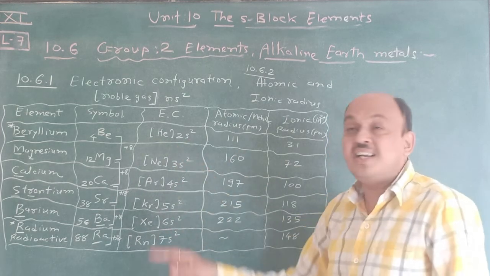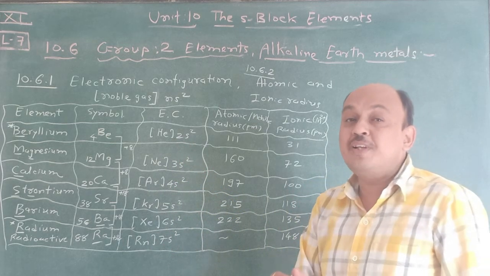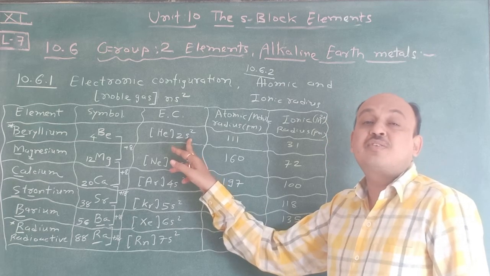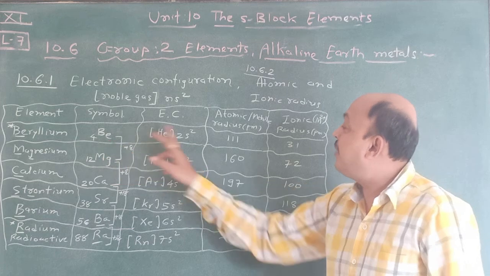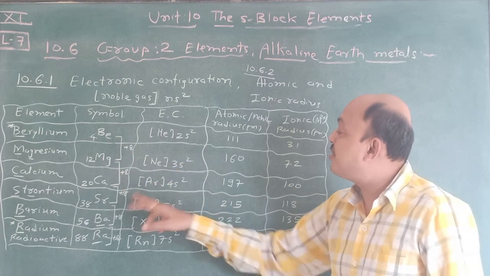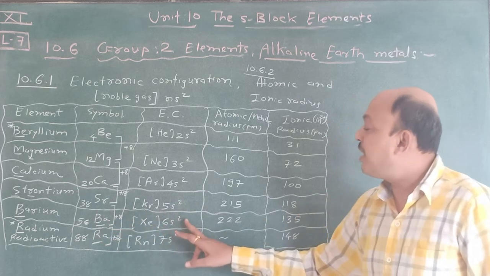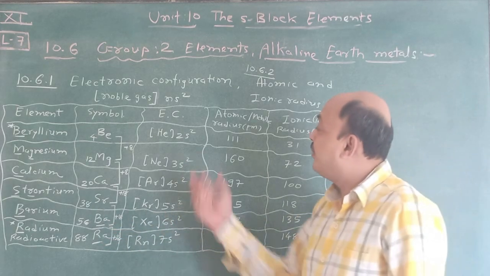So this is considered as divalent ion. Divalent means what? They release 2 electrons from the outermost orbital, and that's why they are considered as divalent ions. Suppose Be is Be plus 2, Mg is Mg plus 2, Ca is Ca plus 2, Sr is Sr plus 2, Ba is Ba plus 2, and Ra, it's radioactive, Ra plus 2.